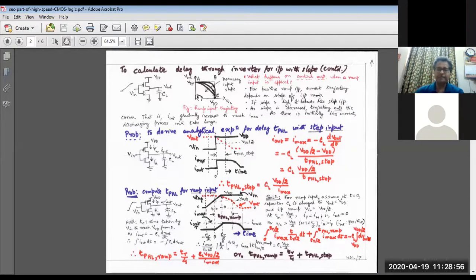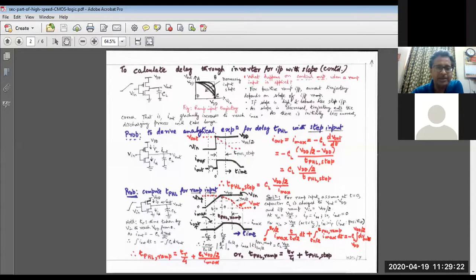Next, we derived an analytical expression for the delay with the step input. That is straightforward. For the step input, the current will instantaneously rise up and remain constant at Imax. The actual value of Imax you can easily find out from the basic current voltage equation of the NMOS or PMOS transistor.